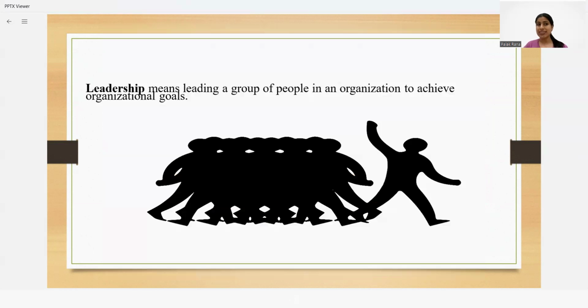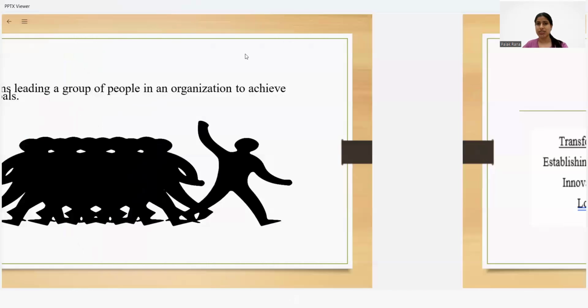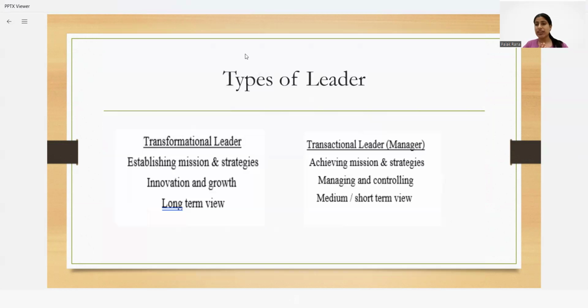So as we have discussed, leadership means leading a group of people in an organization to achieve the organizational goal, just like I am leading you guys to achieve your goal, which is to clear your ACCA exams. There are two types of leader in any organization. One is the transformational leader and another one is the transactional leader.